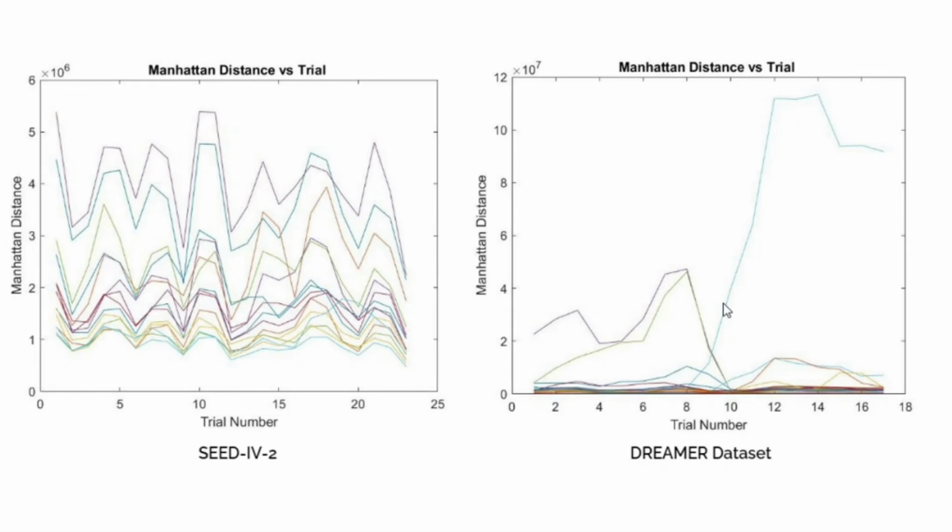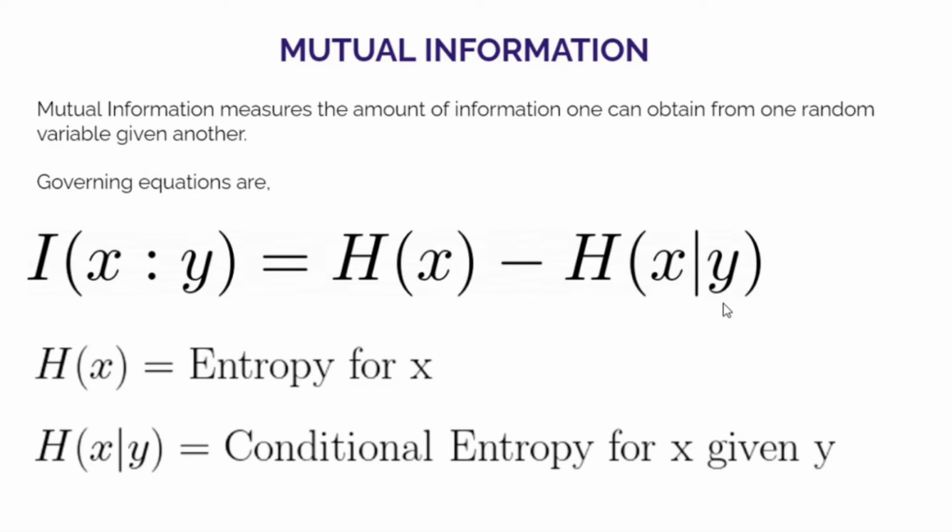Moving on, we see that while SEED4 session 2 again has strong seasonality, the DREAMER dataset has 3 outliers specifically at trial 4, 5, and 20. Next, mutual information has been studied. The conditional entropy quantifies the amount of information needed to describe the outcome of a random variable given the value of another random variable is known.